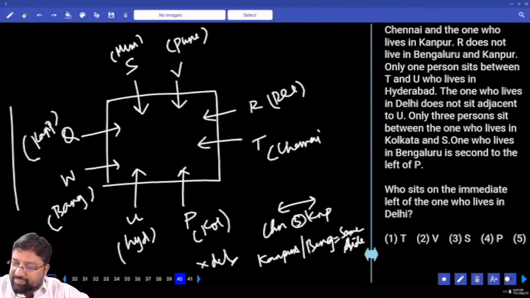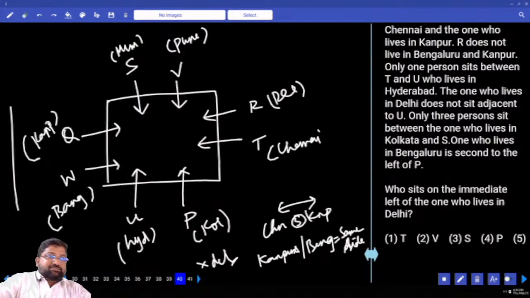Who sits on the immediate left of the one who lives in Delhi? Immediate left of the one who lives in Delhi is T. Do we have number series here? What's the number of number series? 60.